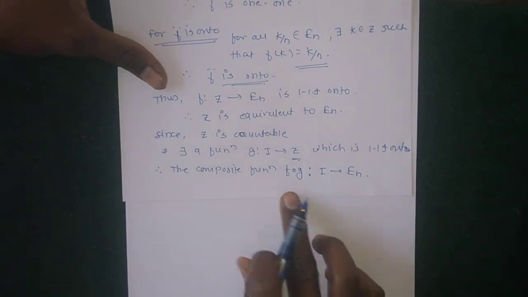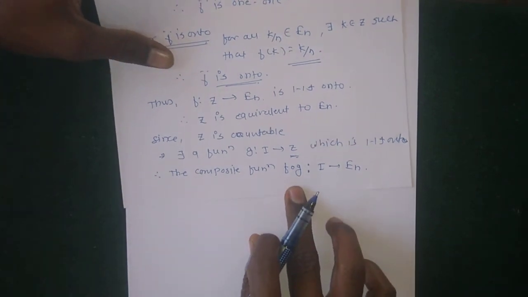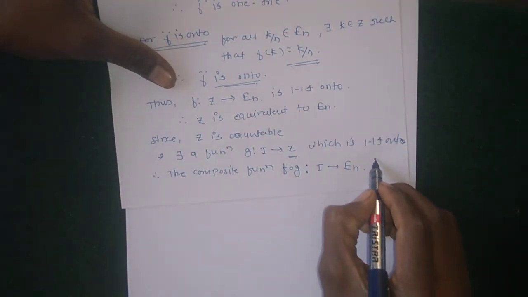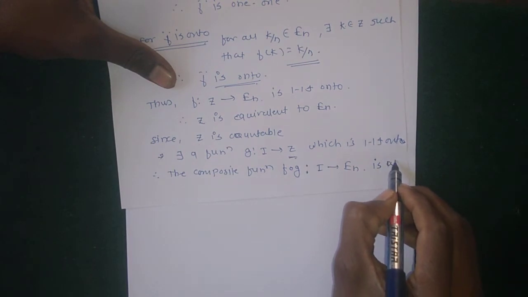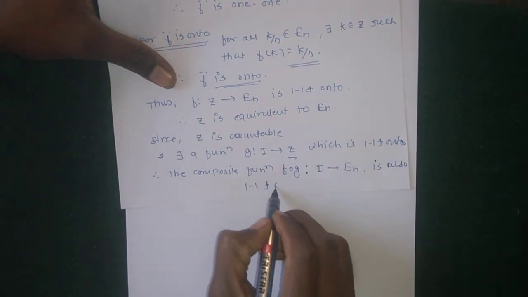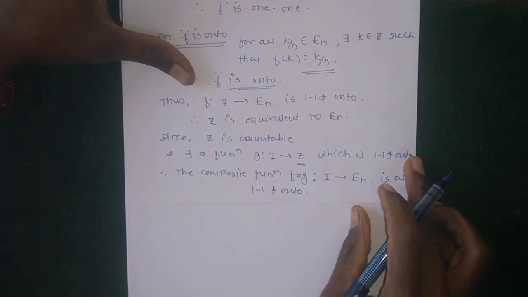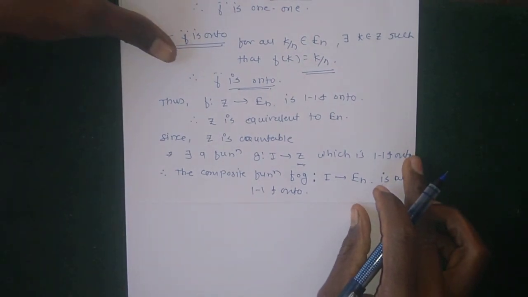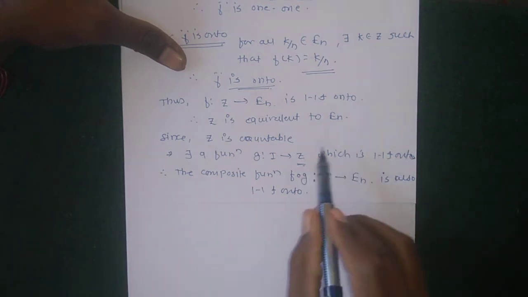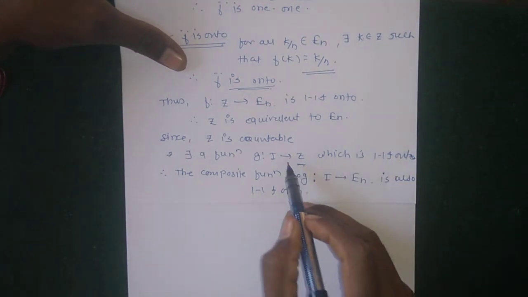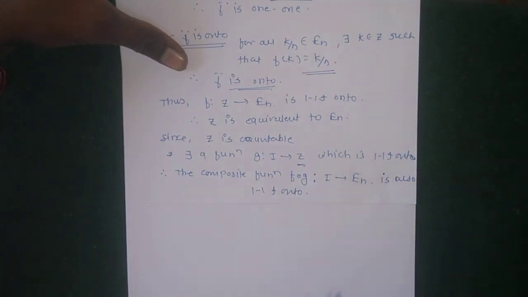It is also one-one and onto, because the composition of one-one and onto functions is again one-one and onto.